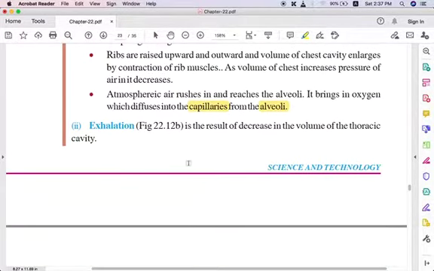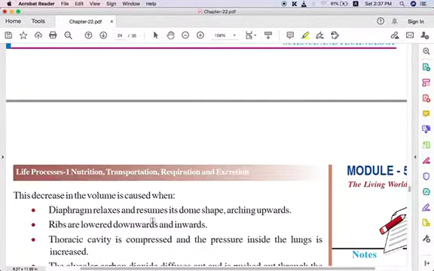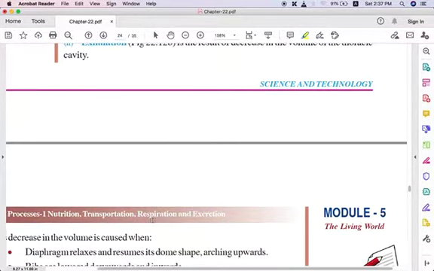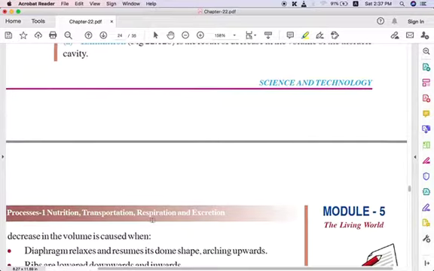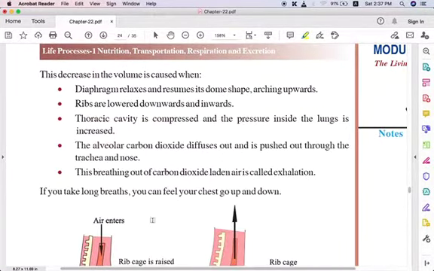Then the next process is exhalation, where we exhale out the carbon dioxide. This is the result of the decrease in the volume of the thoracic cavity. Obviously, when we take in oxygen, the thoracic cavity volume increases, and when we exhale out the carbon dioxide, the thoracic cavity volume decreases, and it causes some changes in the diaphragm.